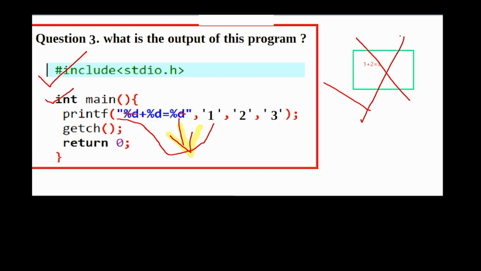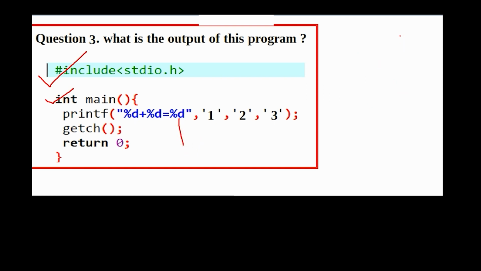Why is it wrong? Because look at this, there is a single quote, and if anything is placed inside single quotes, it's considered a character. So here 1 is not an integer, 1 is a character.